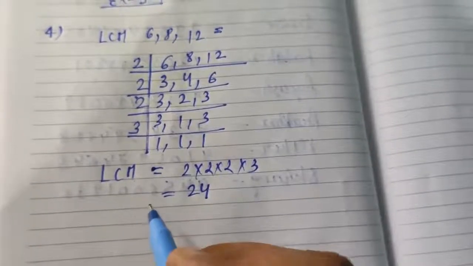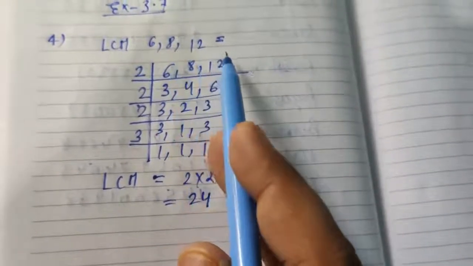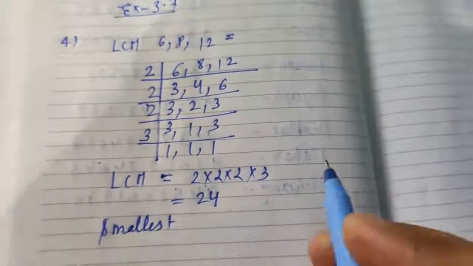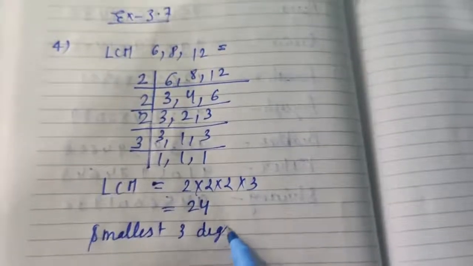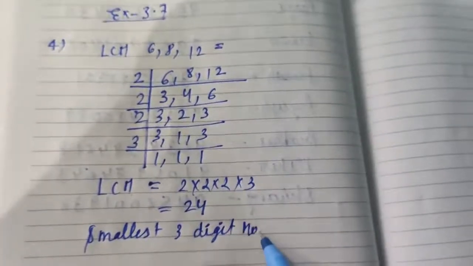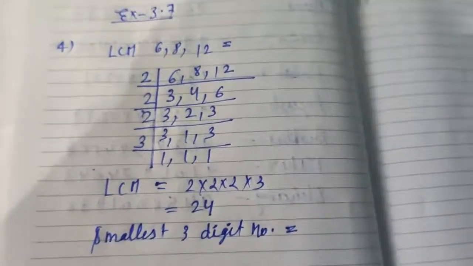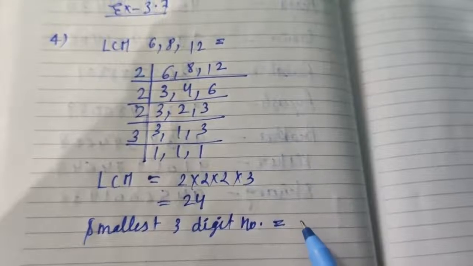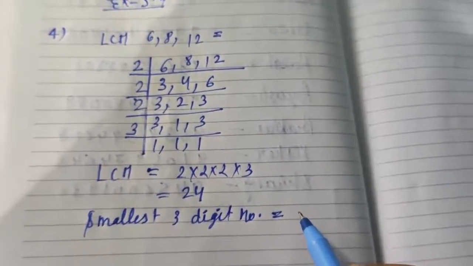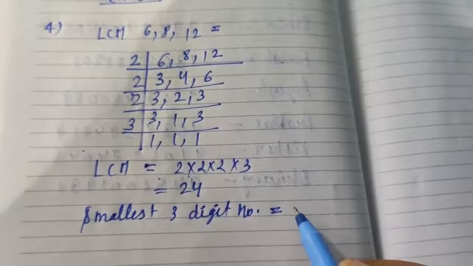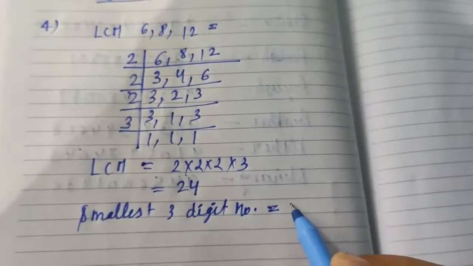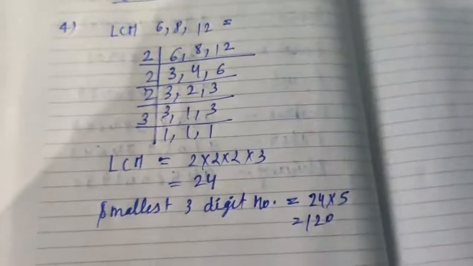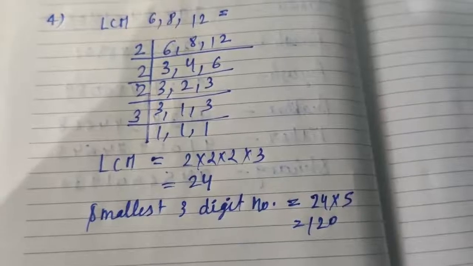And we have to find the smallest three-digit number that is divisible by 6, 8 and 12. So the smallest three-digit number, now here we have to write according to 24. 24 ones are 24, 24 twos are 48. So we will find the multiples of 24. Then 24 fives are, you can see, 120. So the smallest three-digit number divisible by 6, 8 and 12 is 120.